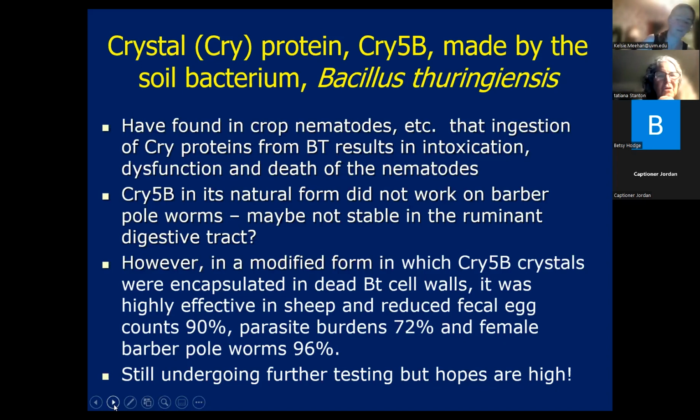But it may not be stable in the ruminant digestive tract. So in a modified form where the Cry5B crystals are encapsulated within dead BT cell walls, they reduced fecal egg counts by 90%. It seemed to be more effective against female barber pole worms than male, and it killed like 96% of the female worms. It's been doing well in the testing they've done this year as well.